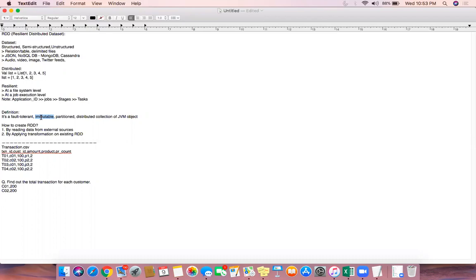You can't. Immutable is an English word: you won't be able to modify its content. You created an RDD, and that RDD is basically a constant value. You won't be able to modify it.